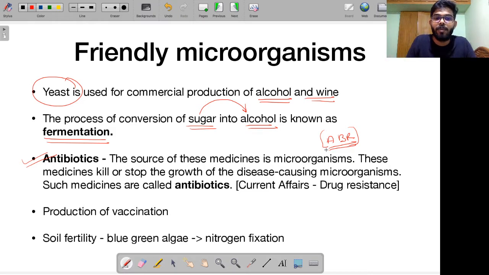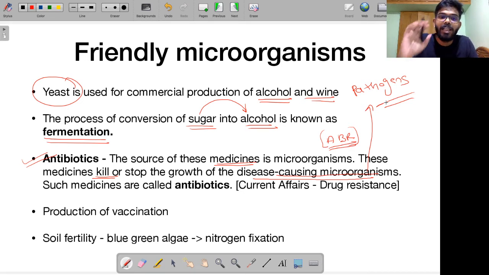Alright, let's try to understand what antibiotics are. Remember, antibiotics are basically medicines. These medicines kill or stop the growth of disease-causing microorganisms. So there are some disease-causing microorganisms, and we usually use the word pathogens. These pathogens are capable of causing diseases in you. They have entered into your body. So what you can do is take these antibiotics. These antibiotics will kill these pathogens, or they will stop the growth of these disease-causing pathogens. Such medicines that are capable of doing this are called antibiotics.